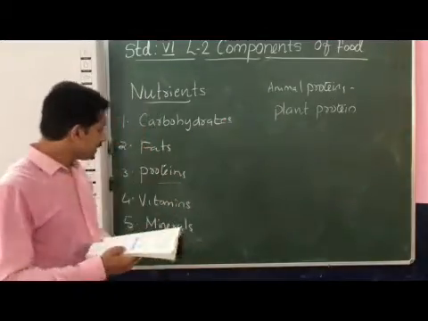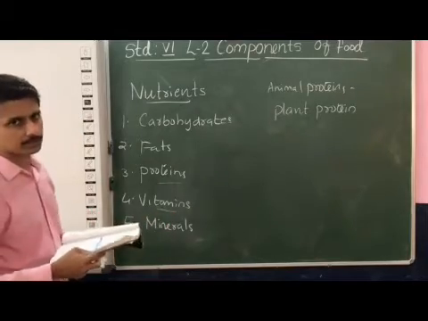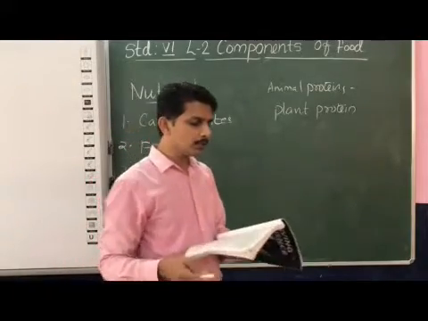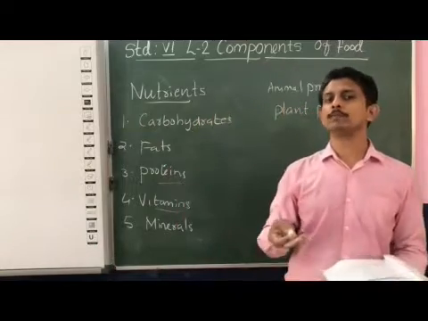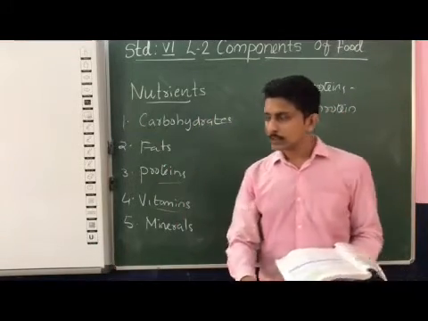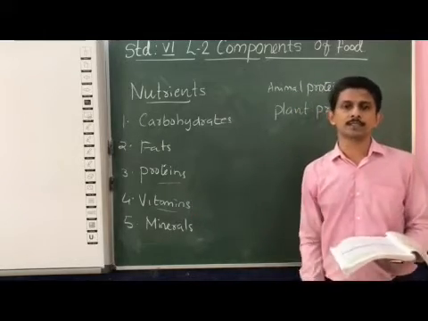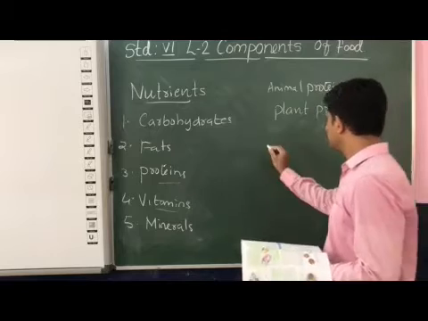Now we are considering the other type of nutrients, that is vitamins. Vitamins are a group of nutrients that our body requires in a small quantity. But the deficiency of any of these vitamins leads to some type of disease, known as deficiency diseases.